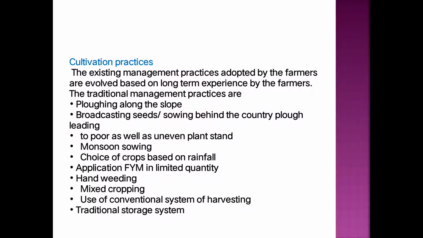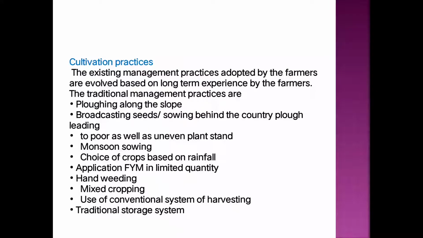Then the second one is broadcasting the seeds or sowing behind the country plow, which leads to a poor as well as uneven plant stand. That means there is no maintenance of the optimum plant population due to the broadcasting method used for sowing. Again, the second method used is sowing behind the country plow, and due to that the optimum plant population is not maintained.